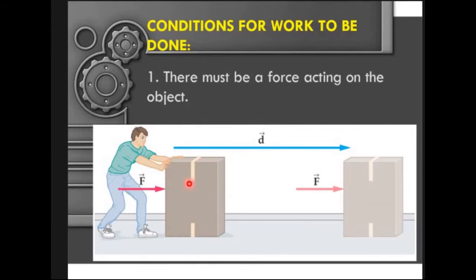Is there a force acting on the object? The main question here is, has this man done work on this box? So there must be a force acting on the object. So, check.